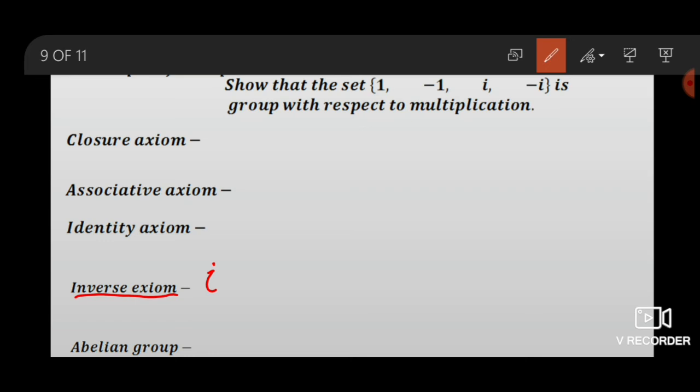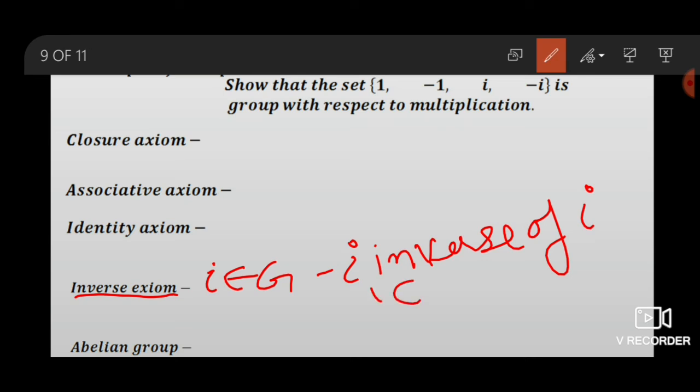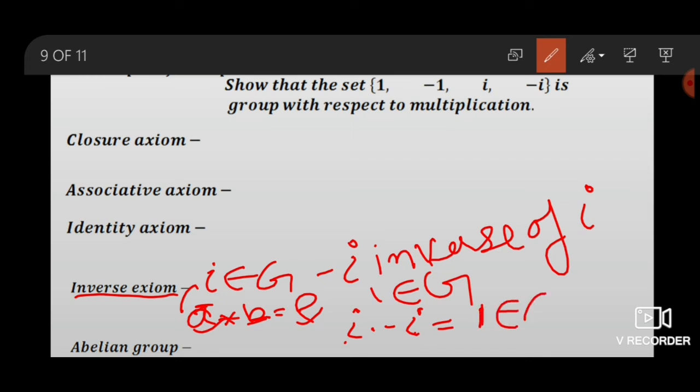Let I be a member of G and minus I be the inverse of I. 1 is the identity of G. By definition of group, A operation B equals E means B is the inverse of A, an element of G, and E is the identity of G. Then A means I multiplied by minus I equals I squared, which means minus 1 into minus 1, which also belongs to G. Then we can say minus I is the inverse of I. The inverse axioms are satisfied.